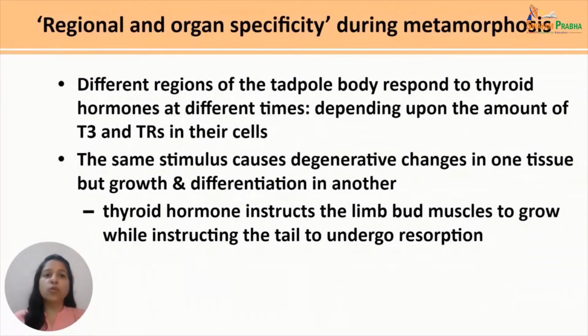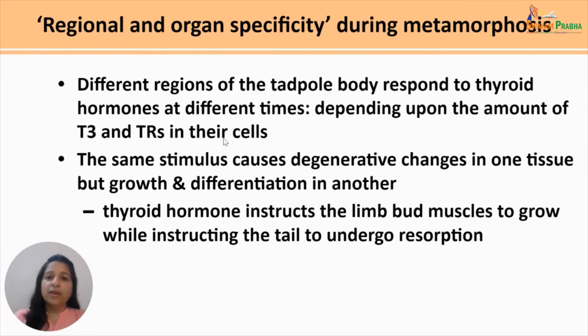Another important thing to know about metamorphosis in amphibians is that they have this property of regional and organ specificity. And what is the evidence for regional and organ specificity in amphibians during metamorphosis? It is that different regions of the tadpole body respond to thyroid hormone at different times, depending upon the amount of thyroid hormone, that is T3, which is the more active form of the hormone, and also to the amount of thyroid receptors to which T3 binds and thus is able to cause metamorphosis in their